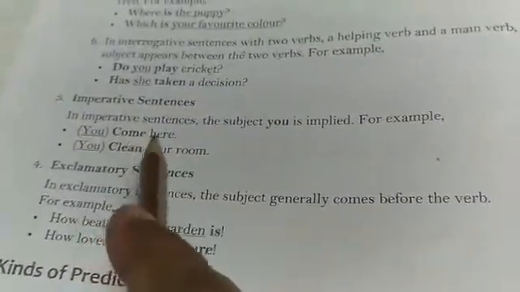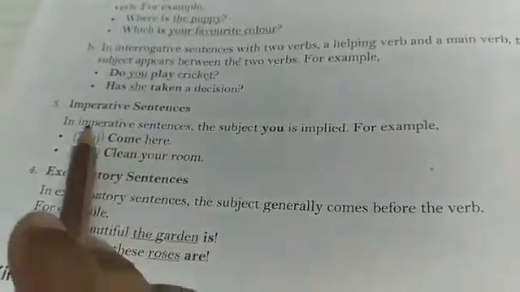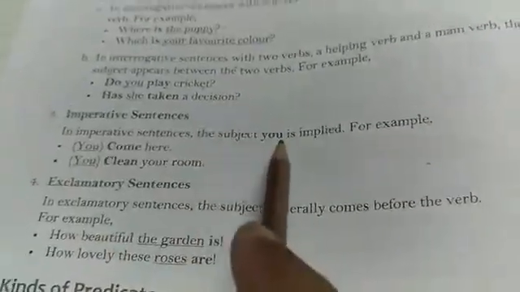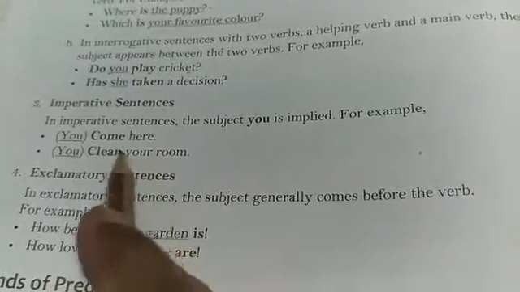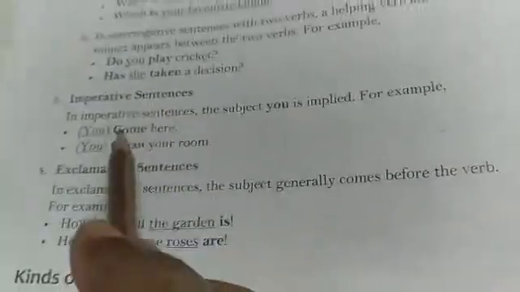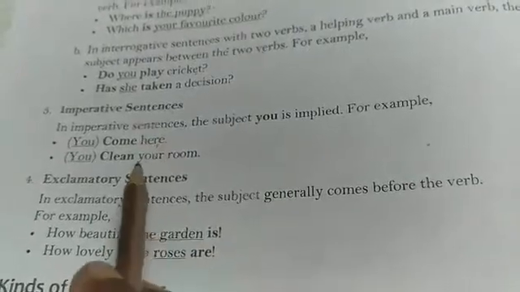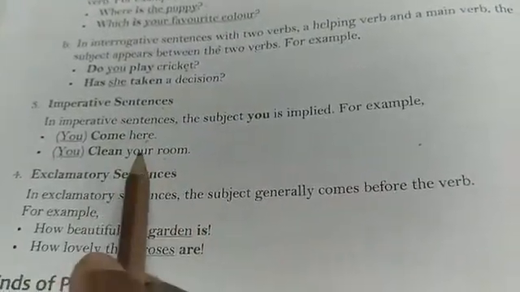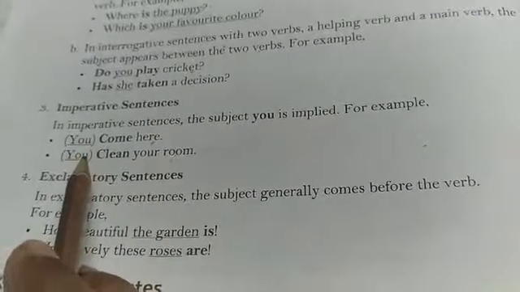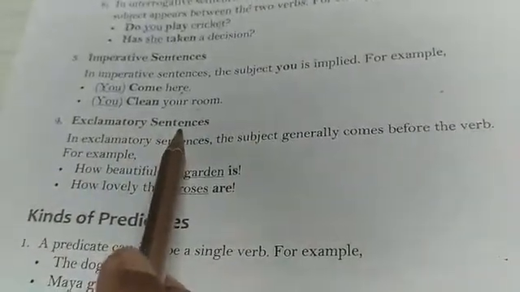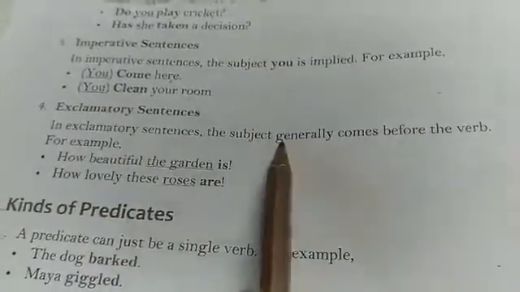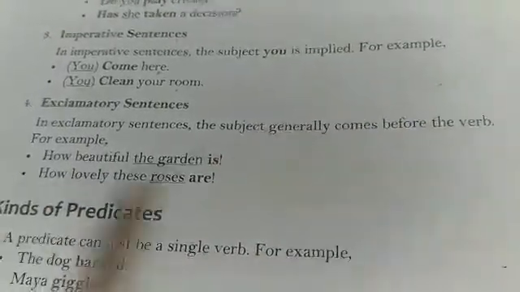Imperative sentences. Imperative sentences are those that give a command or request. In imperative sentences, the subject you is implied. We can say, come here, and it is implied that you have to come over here. Clean your room means that you should clean your room. So it's a hidden subject. The hidden subject is you. Now we come to exclamatory sentences. In exclamatory sentences, the subject generally comes before the verb. How beautiful the garden is.